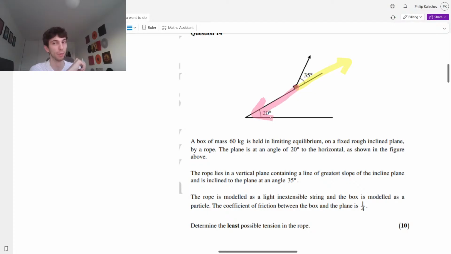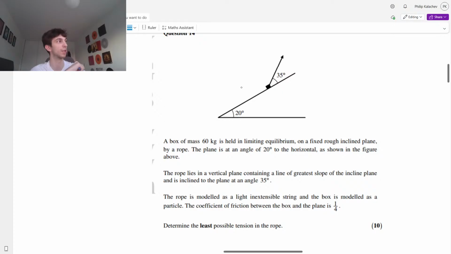So in limiting equilibrium, we want the least possible tension in our rope. So this will not be moving. And we want the least possible tension. So which way is friction going if we want the least tension in the rope? It's being held still. Friction will be going up the plane. Perfect. It'll be up the plane, guys.